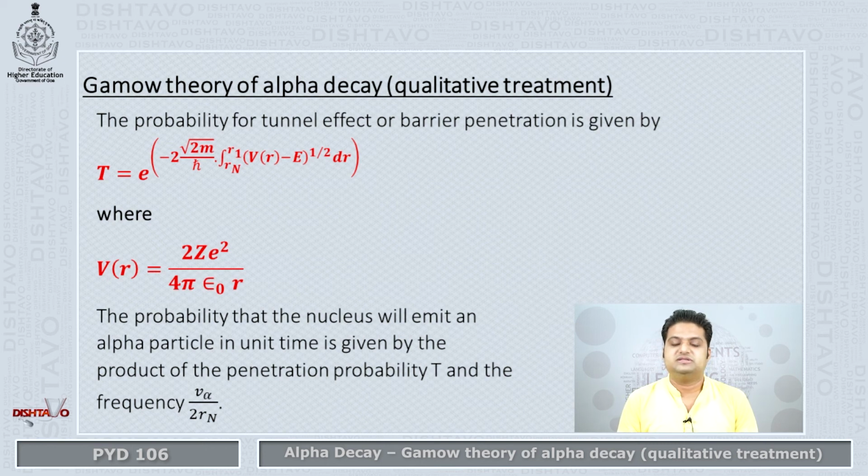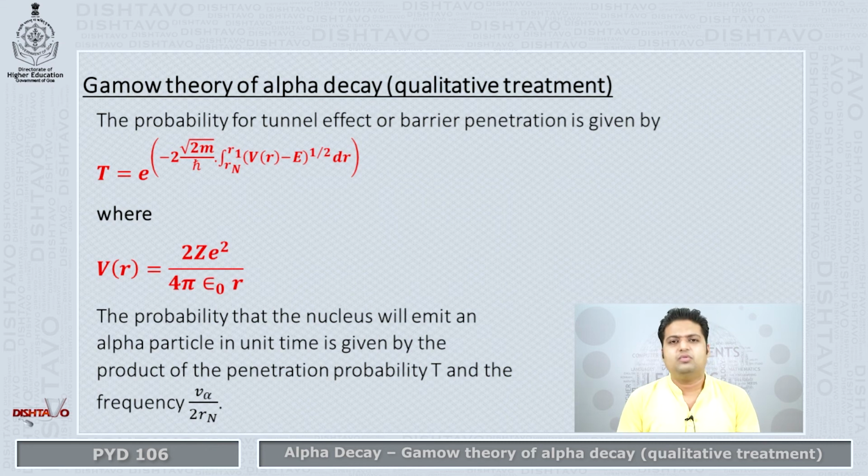V of R minus E raised to half dr, where V of R is equal to 2Ze squared upon 4 pi epsilon naught R. So the probability that the nucleus will emit an alpha particle in unit time is given by the product of the penetration probability T and the frequency v alpha by 2 Rn.